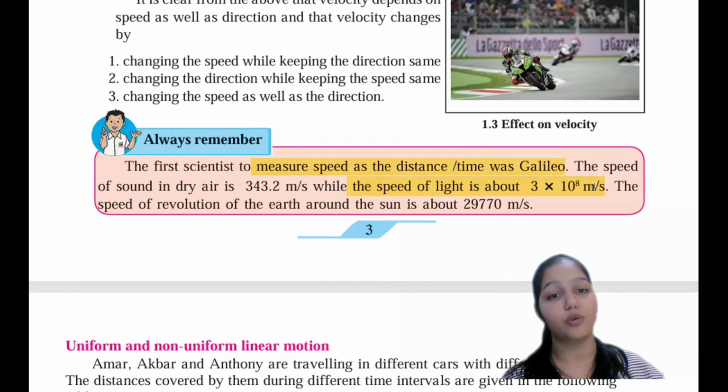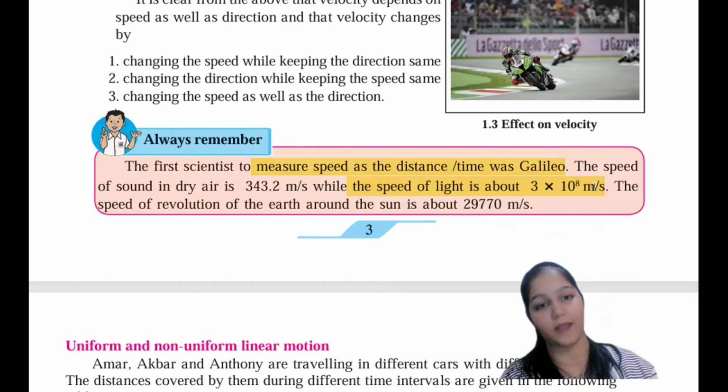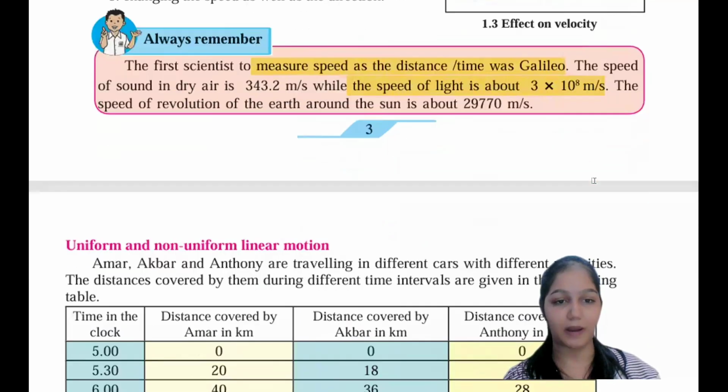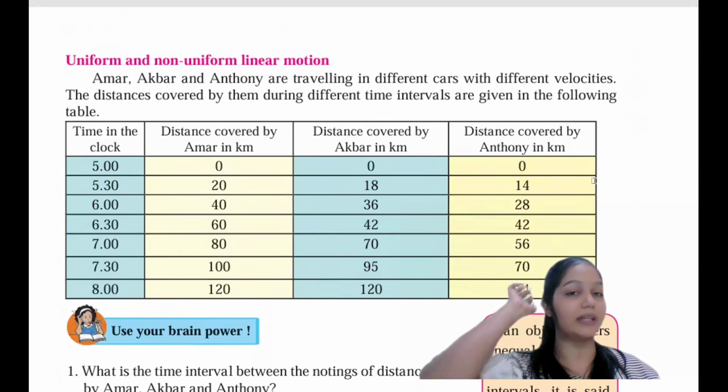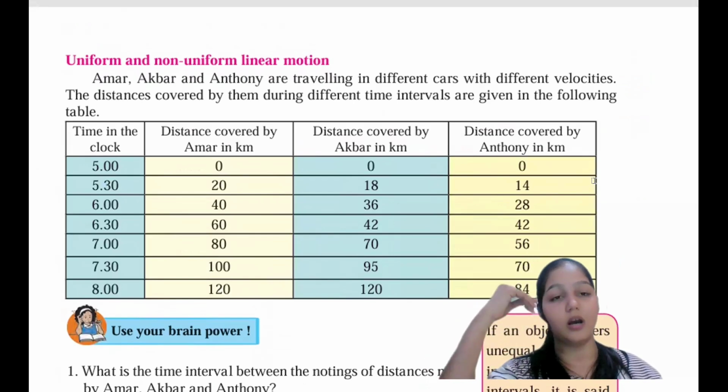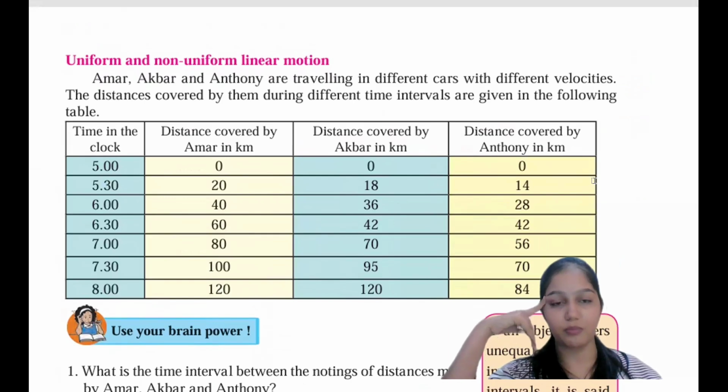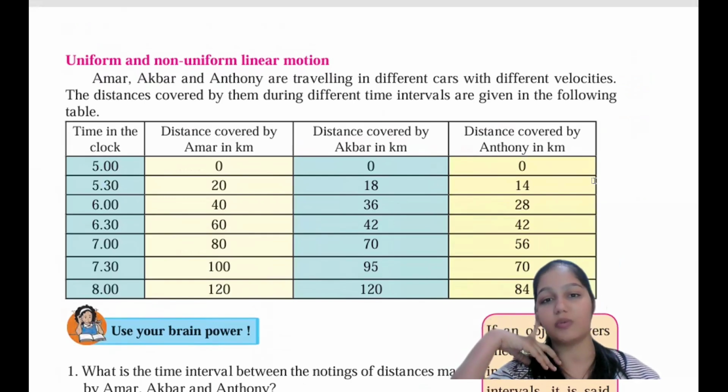The speed of the revolution of the earth around the sun is 29,770 meter per second. Not important. This is important: Galileo was the scientist who discovered it. But what is the speed of the light? It is, I'm so sorry, 3 into 10 raised to 8 meter per second. Okay, so this is very, very important. Make sure you learn this by heart. Here there is a small topic of uniform and non-uniform and linear motion that they are giving. Okay, uniform motion, non-uniform motion and linear motion, I will explain how it is.